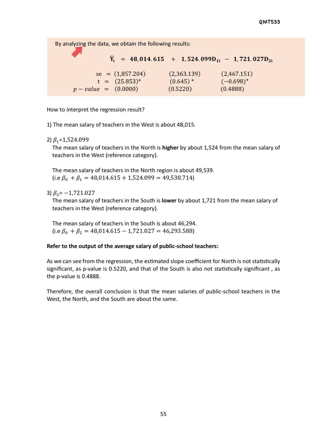Okay, after analyzing the data, we obtain the following estimated regression function: Y hat equals 48,014.615 plus 1524.099 D1 minus 1721.027 D2. And then you are given the value of the standard error for each coefficient, the t value and also the p value. So now we want to interpret the regression result.